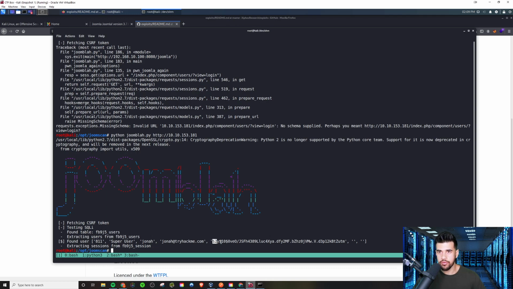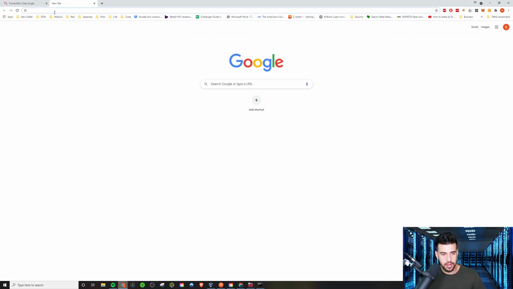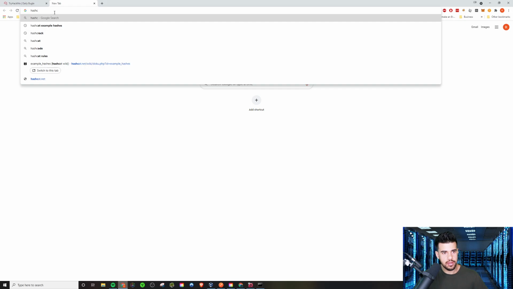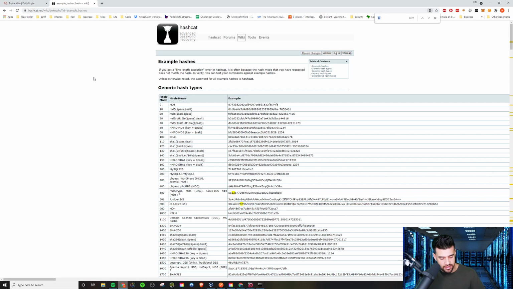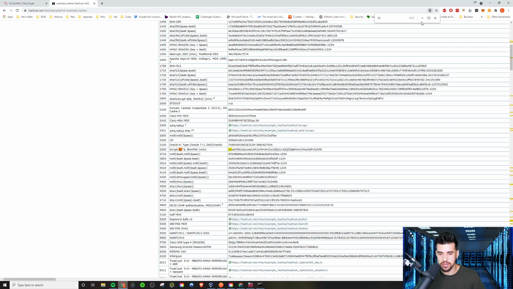Now, I know from experience the $2 means that it is a bcrypt hash, but let's say I didn't know that. What we're going to do is copy that, and we can pull up a tab. We can say hashcat example hashes, and I go here a lot. That's why it's purple. Then we can just start searching for this $2. Remember, it begins with $2. And we see this format here, means it's bcrypt. So if we want to use hashcat, we supply it with the code